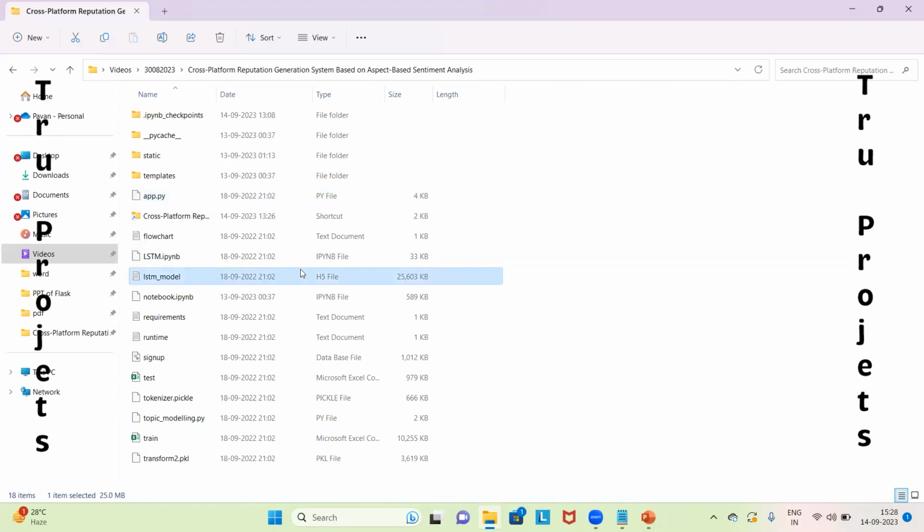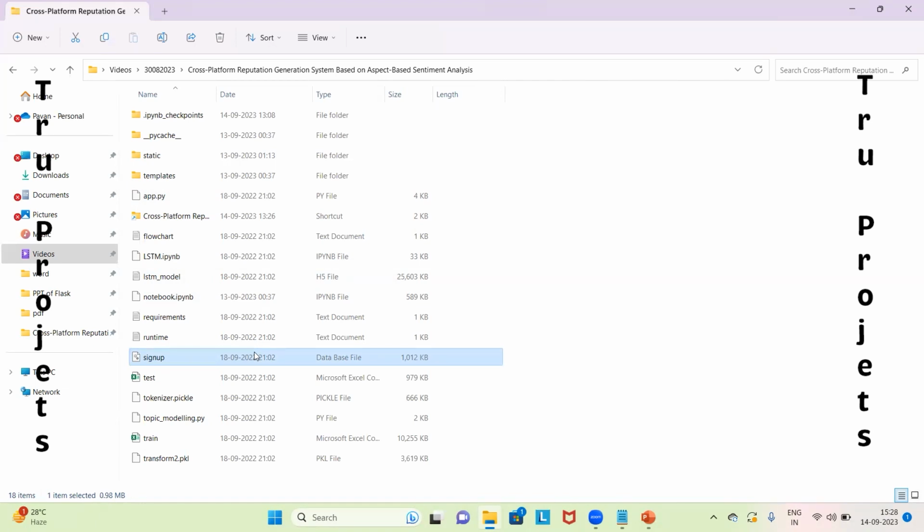This is the model file which contains the algorithm information, and this will be loaded into the project code during runtime. And these two are the IPYNB files. These are Jupyter Notebook files, which contain a combination of code, graphs and outputs all in one place. It allows users to write and execute code in individual cells. This is the sign-up file. This file is the database file used to store the user information.